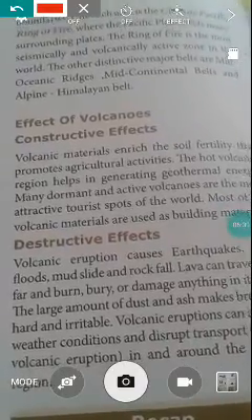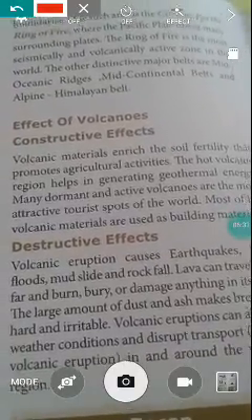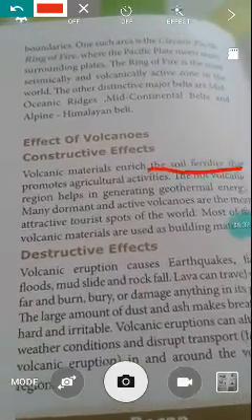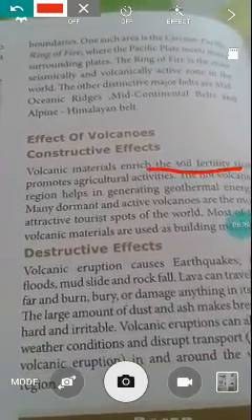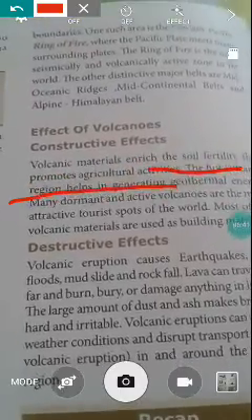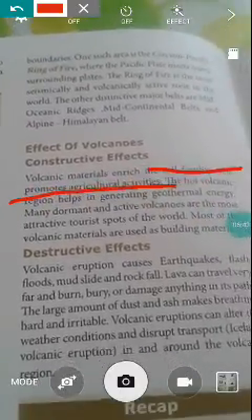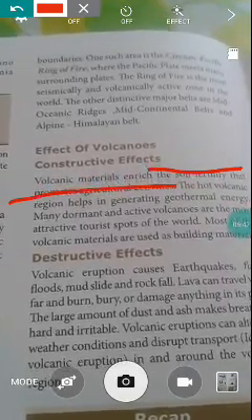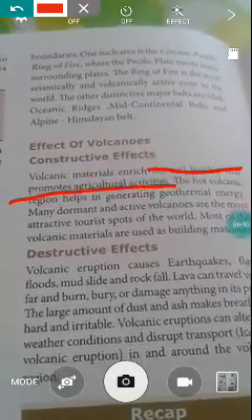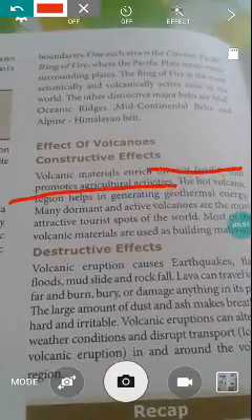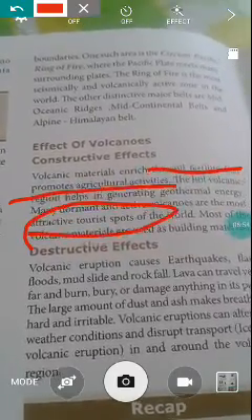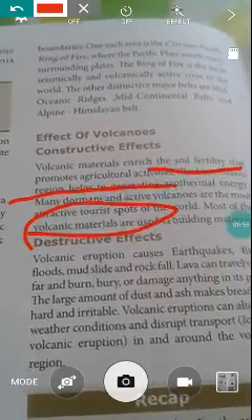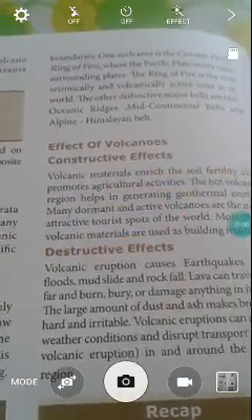What are the uses we get from volcanoes? The volcanic materials enrich soil fertility, which promotes agricultural activities. Hot volcanic regions help generate geothermal energy. Many dormant and active volcanoes attract tourists, another important point. Most volcanic materials are used as building materials.